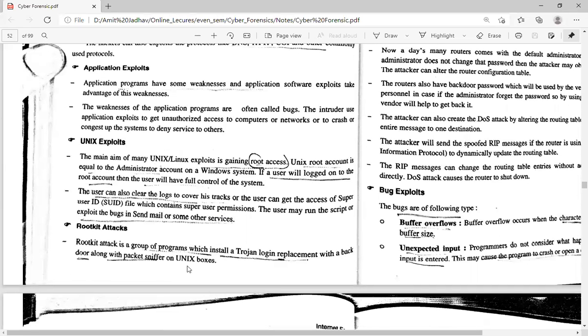Okay, the next point is the rootkit attack. A rootkit is a group of programs which install a Trojan login replacement with a backdoor, along with a packet sniffer, on Unix boxes. This application is used to install a Trojan virus, and due to the virus the intruder can enter the system through the backdoor. The attacker also creates the packet sniffer, so no one can identify the attacker.